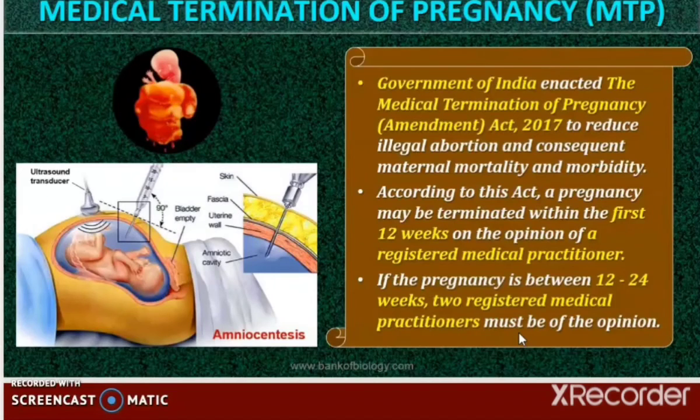So by mentioning the unhealthy trend of what happens to a fetus when this abortion happens and all those things, people can be counseled well to prevent this method. Okay, that is the only way through which we can stop this illegal way of abortion, right? So this is the medical termination of pregnancy.